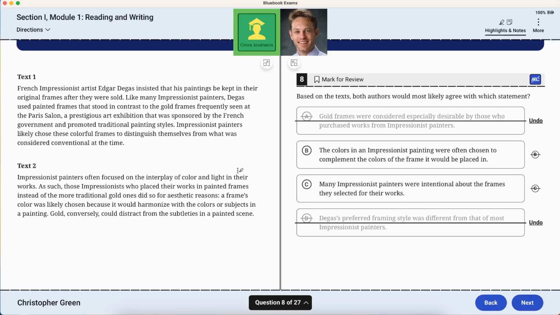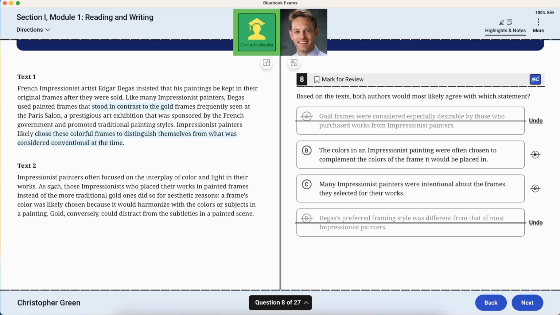So, do they complement the colors of the frame that they're placed in? Well, they chose these colorful frames to distinguish themselves from what was considered conventional. Yes, and they also stand in contrast to gold. But do the colors complement the colors of the frame? I'm not quite sure. I don't know if it says that in 1.